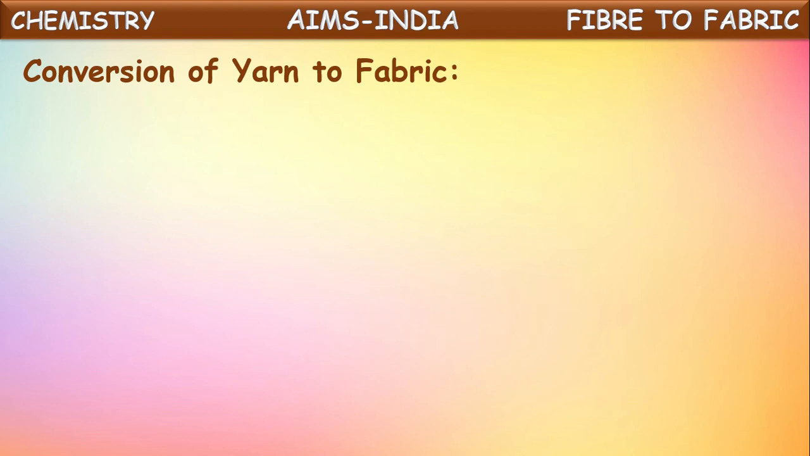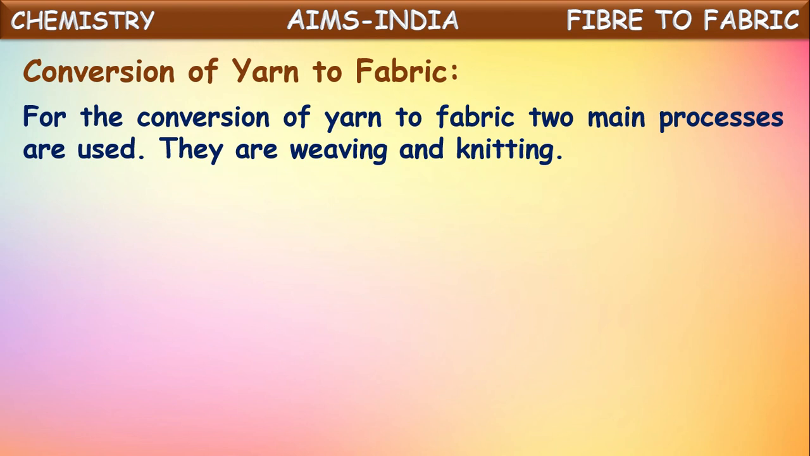Then let us see here the conversion of this yarn into fabric. So the yarn is ready after coloring and chemical treatment, so that it became strong enough to make the fabric. Now let us see how it is converted into fabric. For the conversion of yarn into fabric, two main processes are used. They are weaving and knitting. So by these two processes, yarn obtained from the fiber is converted into fabric.